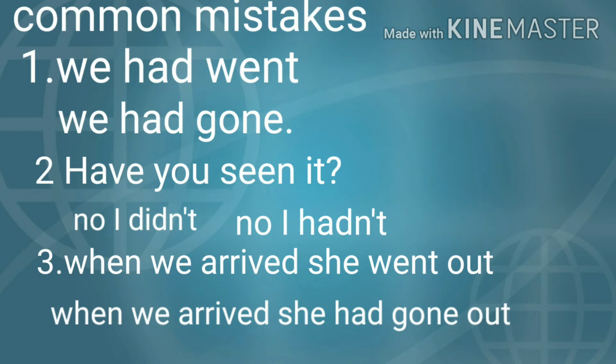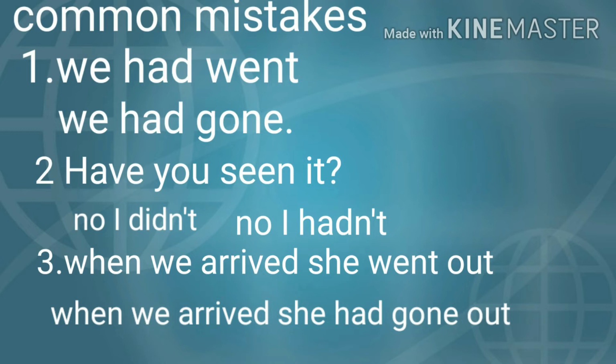Common mistakes in past perfect. Number 1, we had went. No, it should be we had gone. The verb should be in participle. Number 2, have you seen it? No, I didn't. No, I didn't is wrong because the auxiliary verb used here is have. So you will write no, I hadn't.